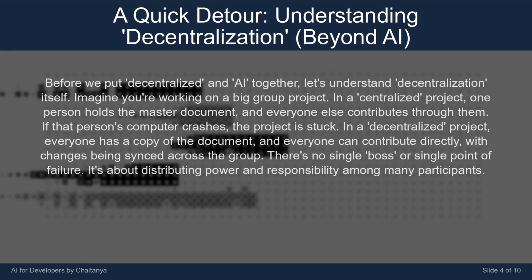Before we put decentralized and AI together, let's understand decentralization itself. Imagine you're working on a big group project. In a centralized project, one person holds the master document, and everyone else contributes through them. If that person's computer crashes, the project is stuck. In a decentralized project, everyone has a copy of the document, and everyone can contribute directly. With changes being synced across the group, there's no single boss or single point of failure. It's about distributing power and responsibility among many participants.